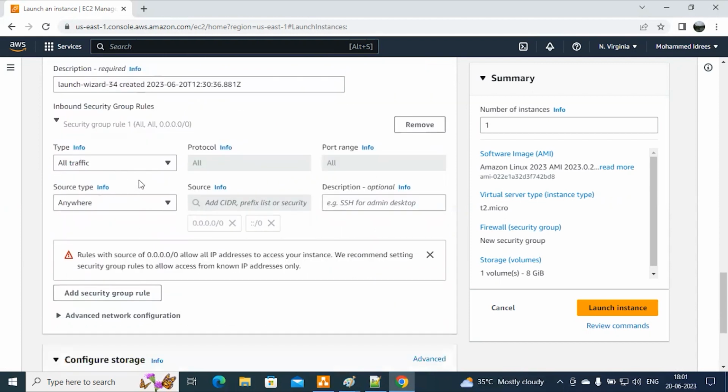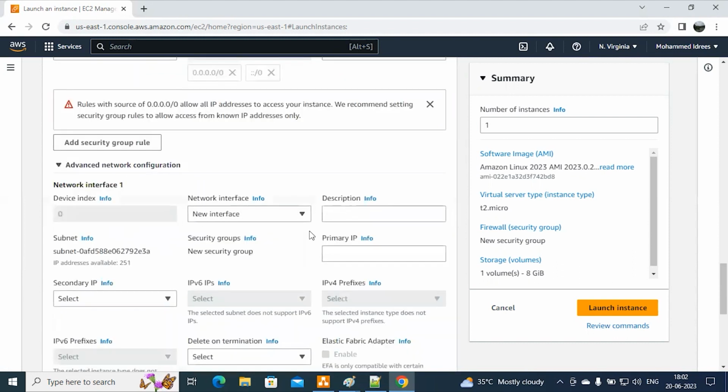Later I will upload more videos about security groups. It is a separate session, at least 2 hours, on how we manage and assign security in real time. Then in the advanced network configuration, you can give the IP address of your server. If you don't assign one, it will still take one.